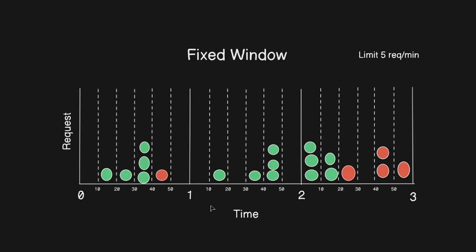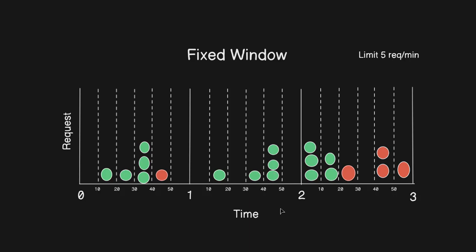So this is the fixed window example. The fixed window just resets at a fixed interval. Here we have an interval of 1 minute, so every 1 minute it's going to reset the limit to 5. And this fixed window is best for login attempts.